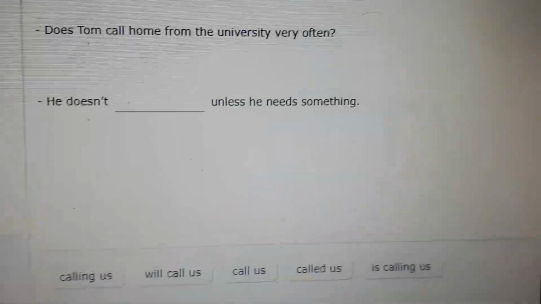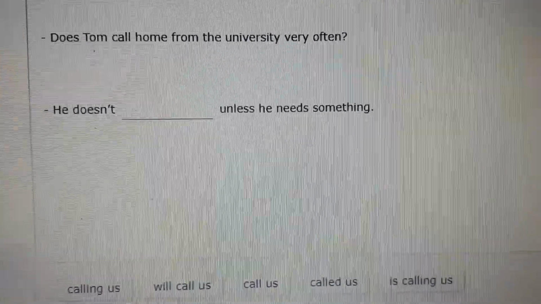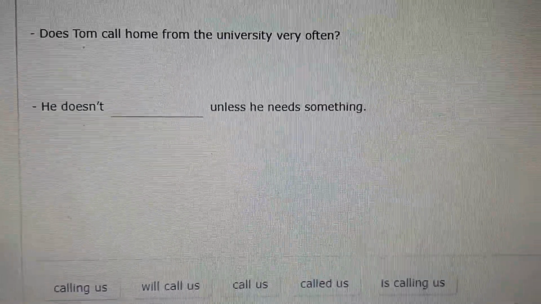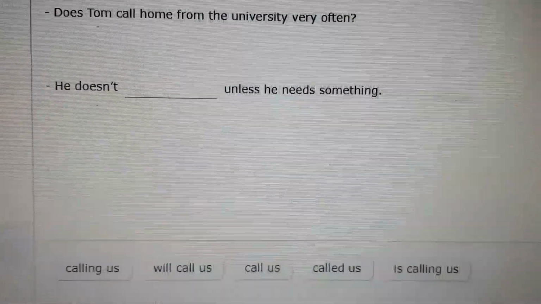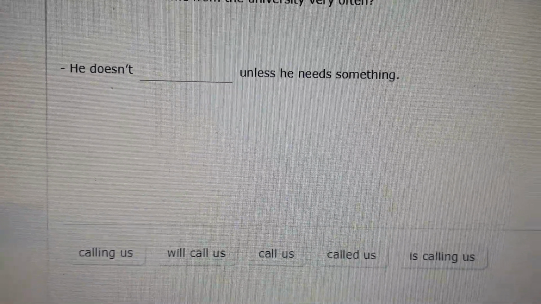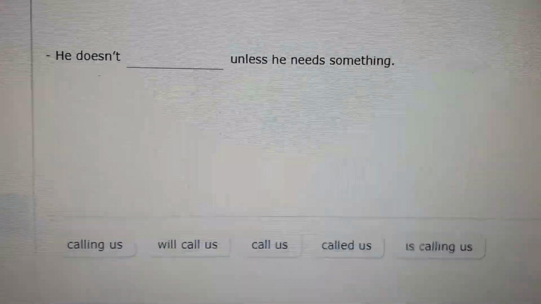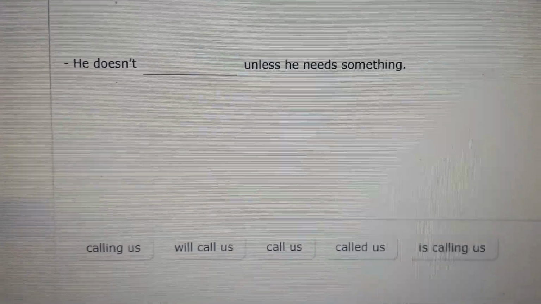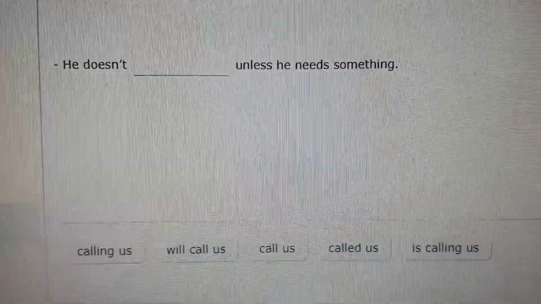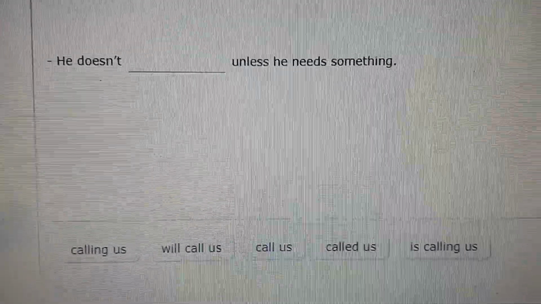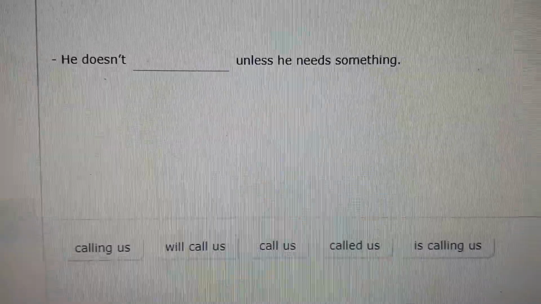It says, does Tom call home from the university very often? He doesn't. Calling us? Will call us? He doesn't call us. Or he doesn't is calling us unless he needs something. Which is the answer? Well, first of all, he doesn't. It's negative in present.